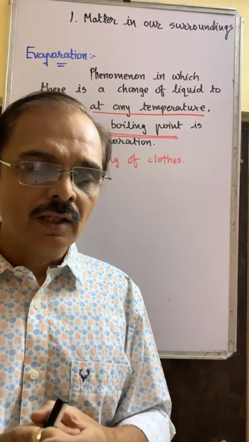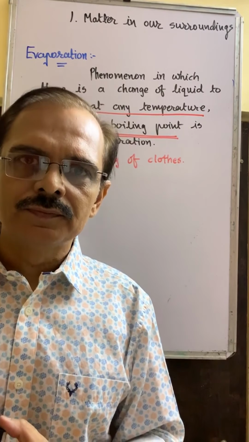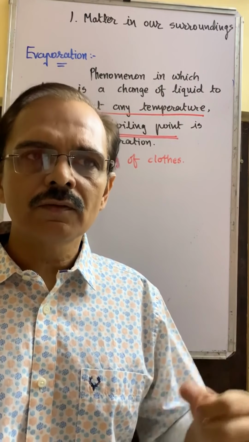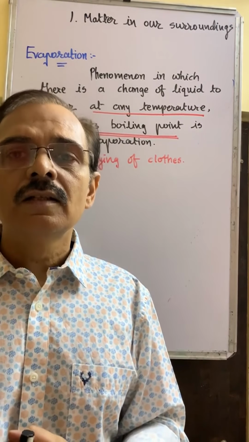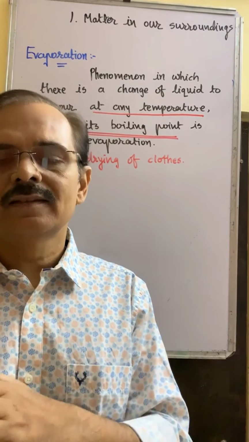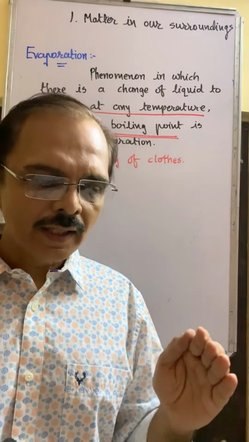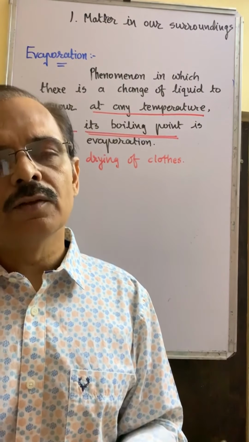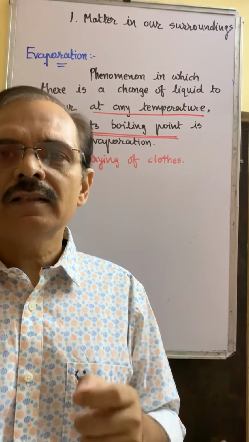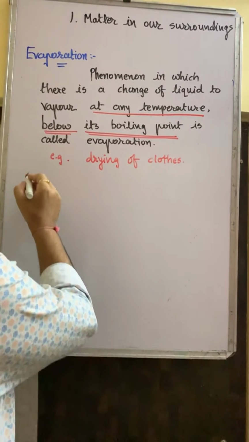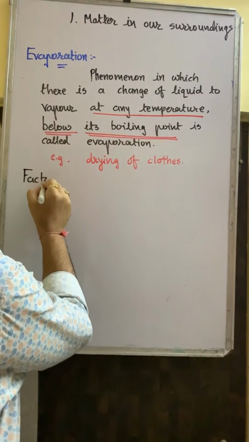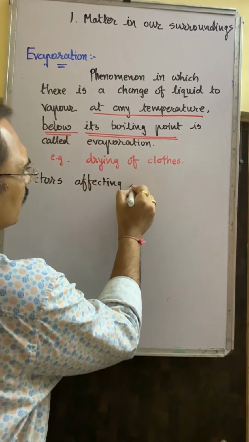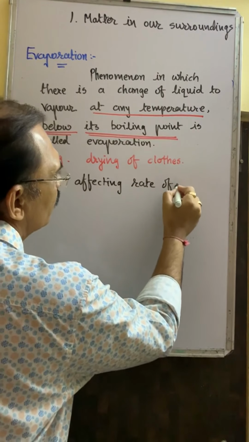But remember this thing, when there is humidity, what happens? If the atmosphere is humid, water vapors are highest, then clothes will not dry fast. Why? Because the rate of evaporation slows down. So another question arises in your mind, which are the factors which affect the rate of evaporation? Factors affecting rate of evaporation.